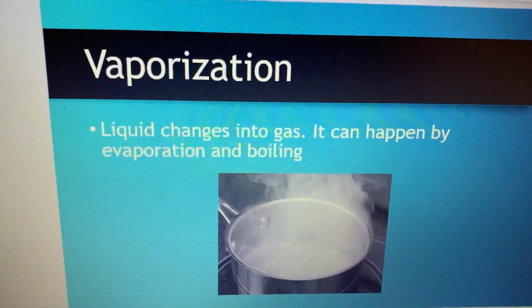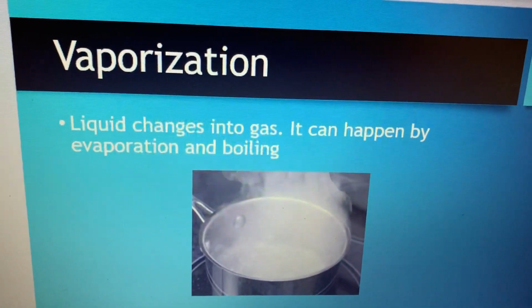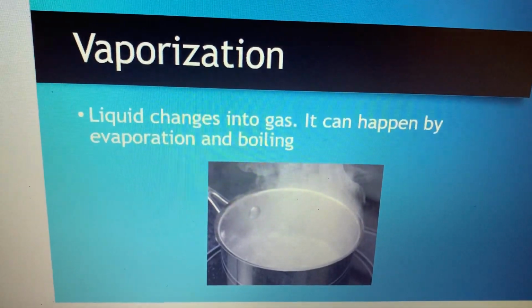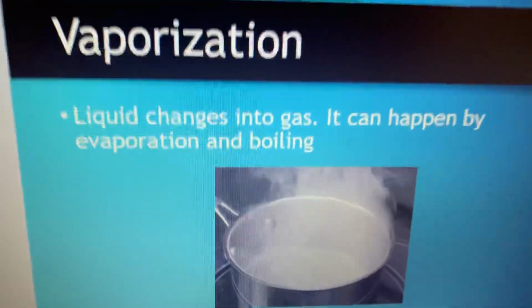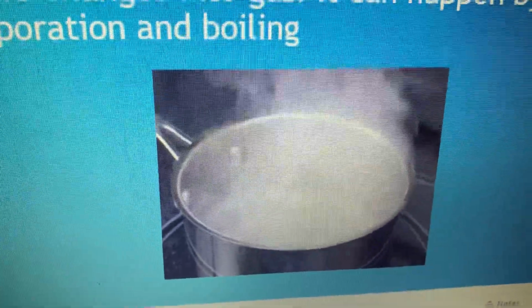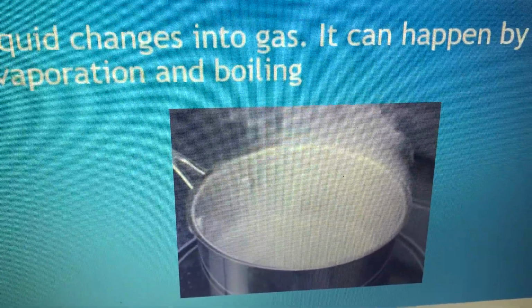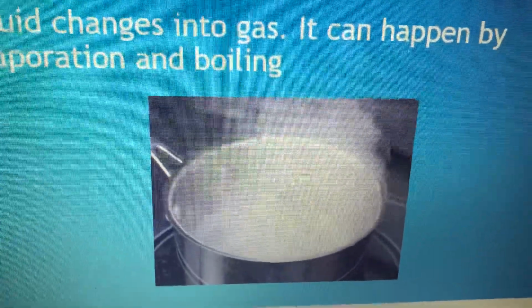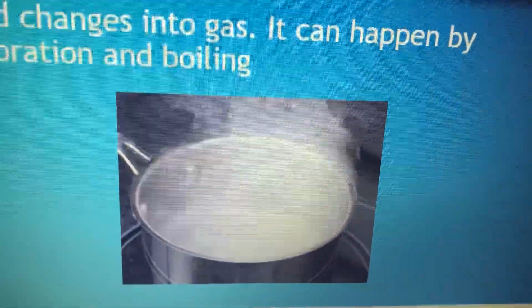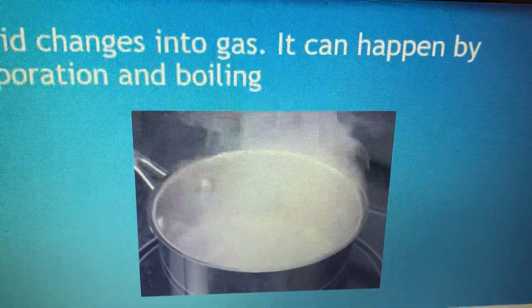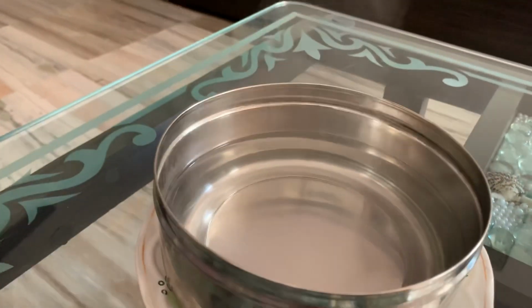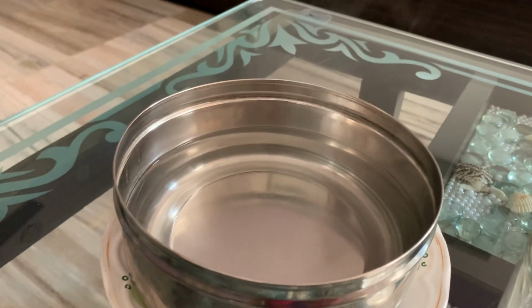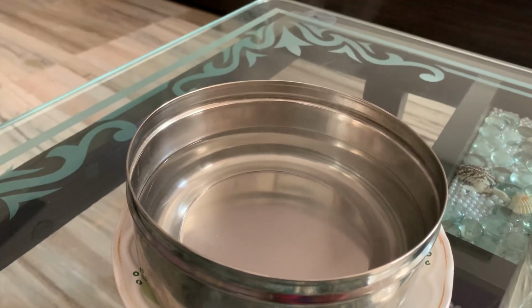that is vaporization. Vaporization is when liquid changes into gas, and this happens when we boil the water. See here in the picture, the water is being boiled and you see that vapors are coming out from it, and that is called vaporization, and this happens in evaporation and boiling. See here, I have boiled water. See how the vapors are coming out from the boiled water. This is called evaporation. Okay. Now,